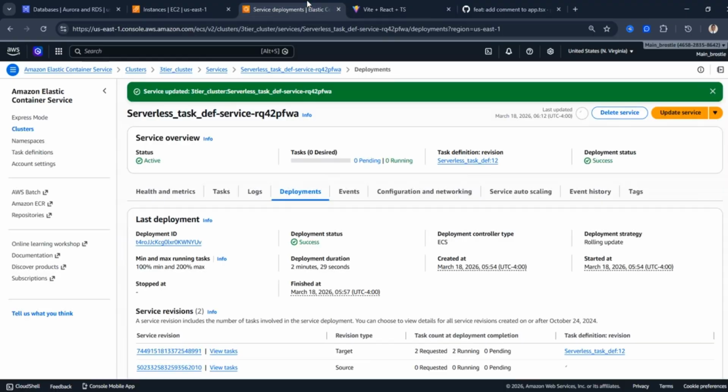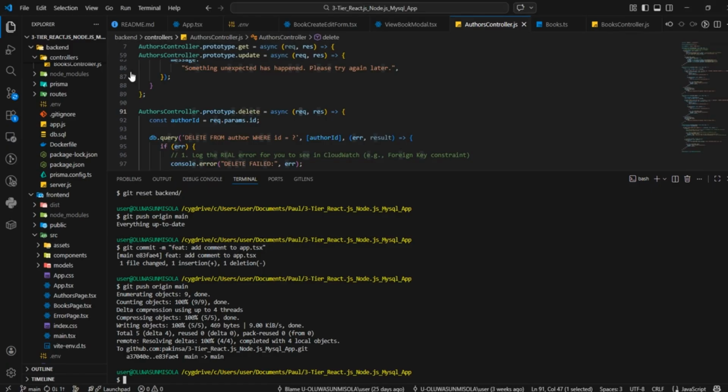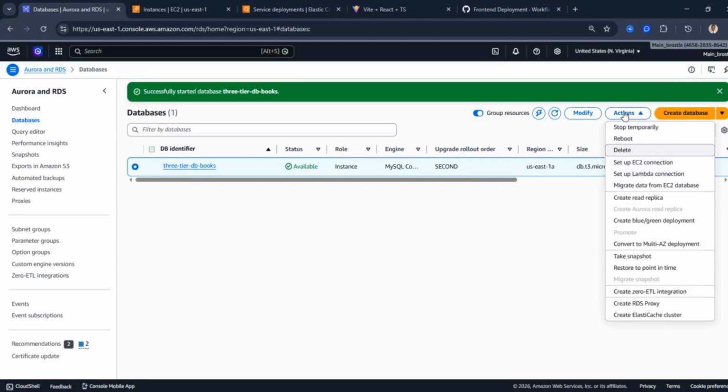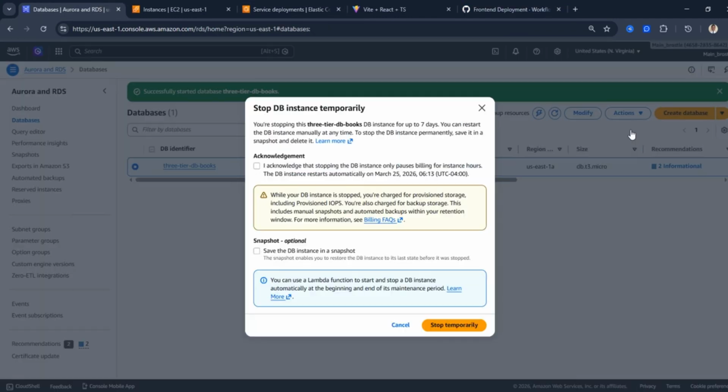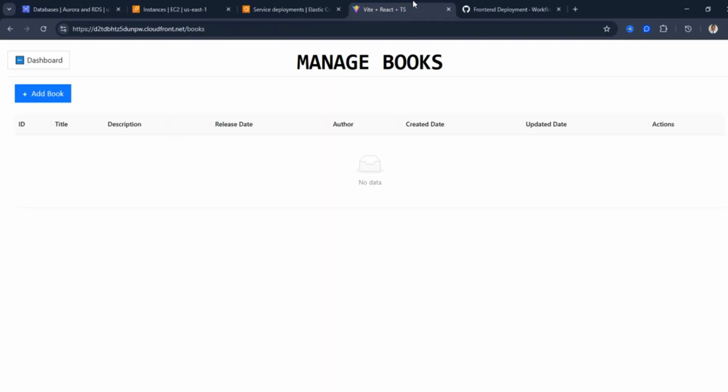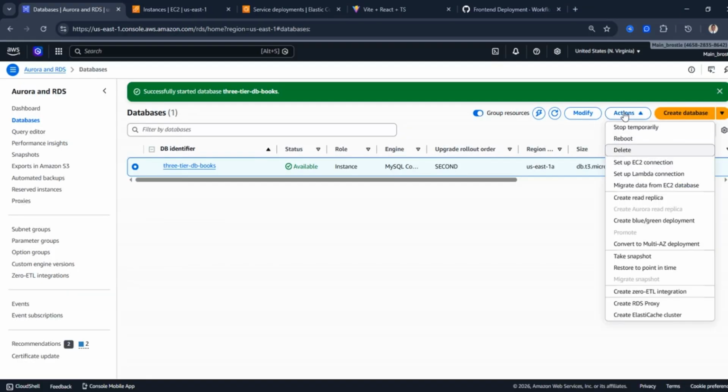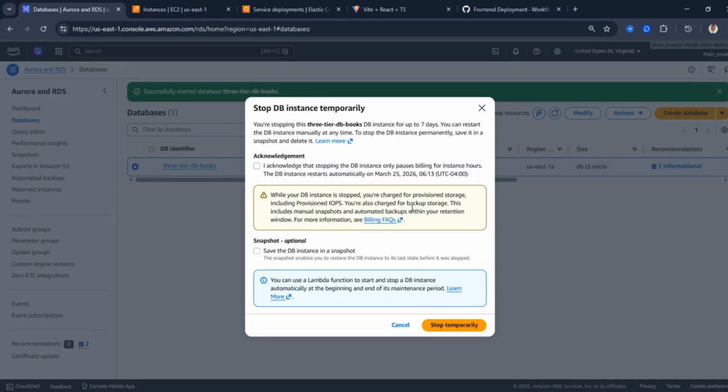You see it. So I've been able to show you guys what it means to be a DevOps engineer and how it works in deployment, how it works in CI/CD, which we have done right here on GitHub repository. You can see the deployments, you can see Actions, you can see various deployments we've done. This is the beauty of doing DevOps. And you can see the database here. I can also stop the database instance, or delete it actually if I want to.